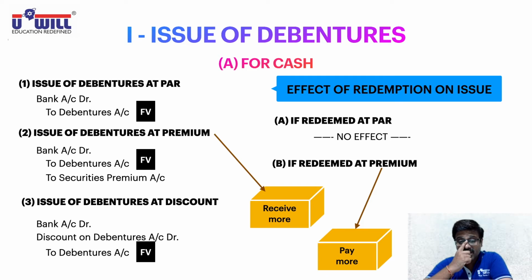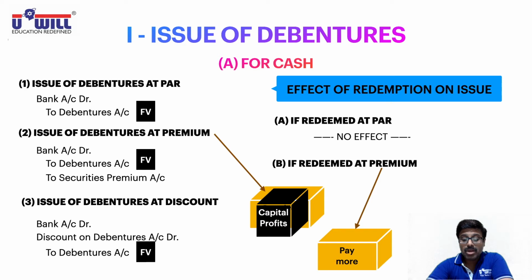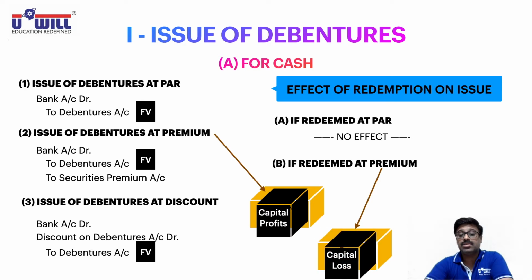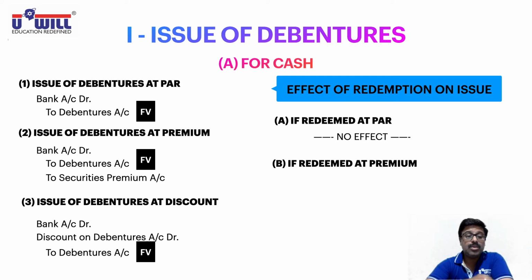There is a difference, so both the premiums are different. The premium which is raised at the time of issue, you are going to receive more. The premium at the time of redemption, you are going to pay more amount to the debenture holders. You are receiving more, it's a capital profit. You are paying more, it's a capital loss. Keep this difference in mind. Premium at the time of issue is a capital profit, but premium at the time of redemption is a capital loss. Now, here the principle of prudence will apply.